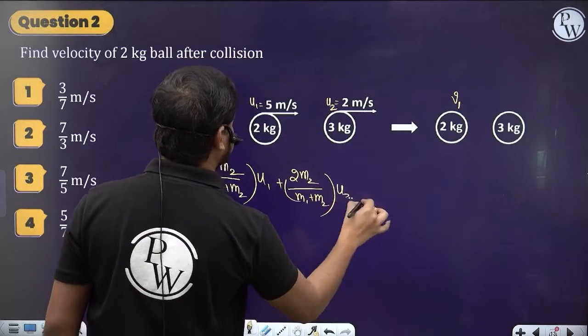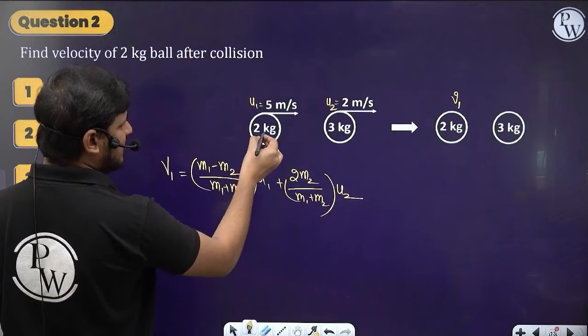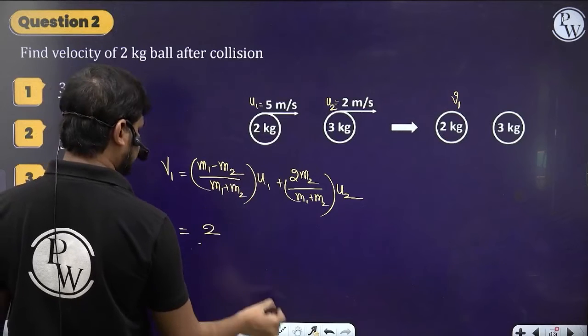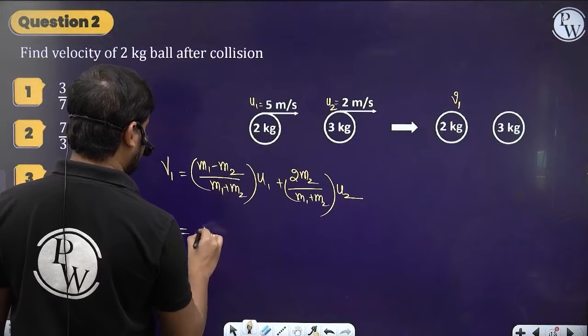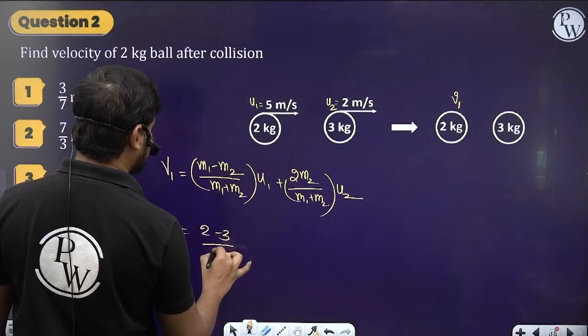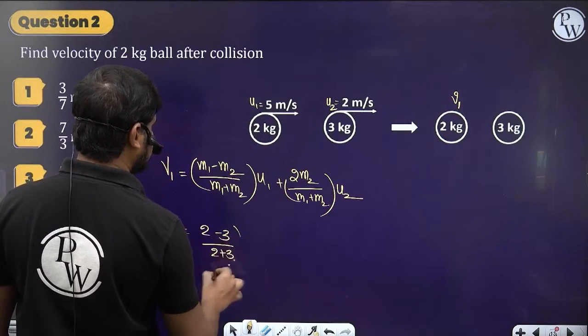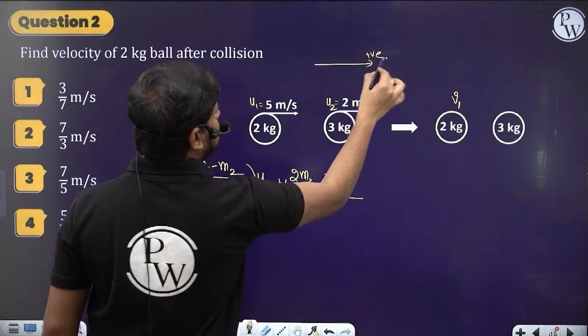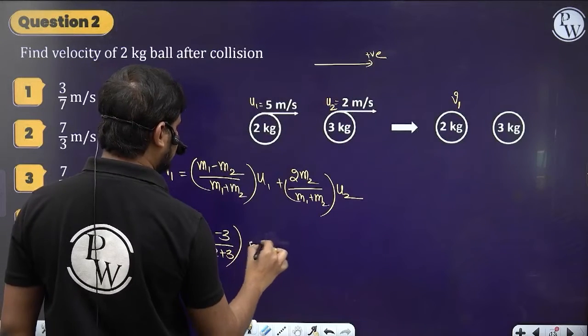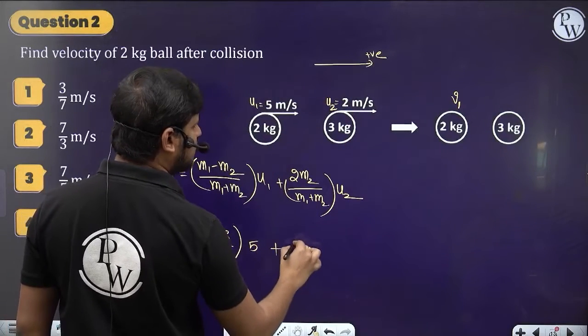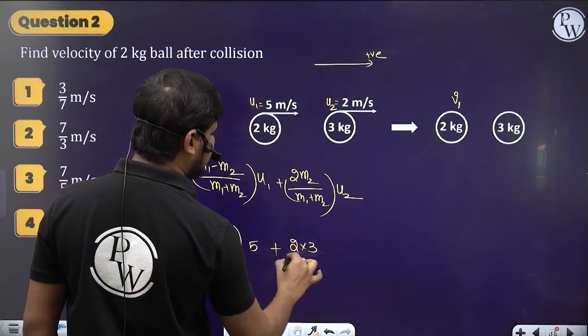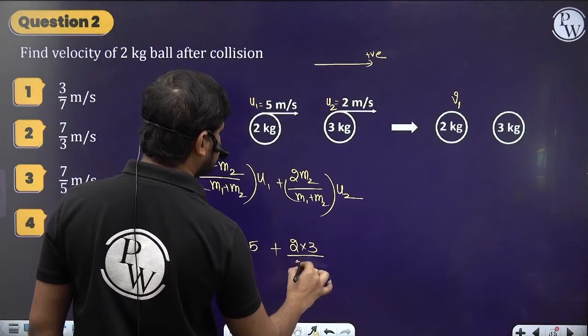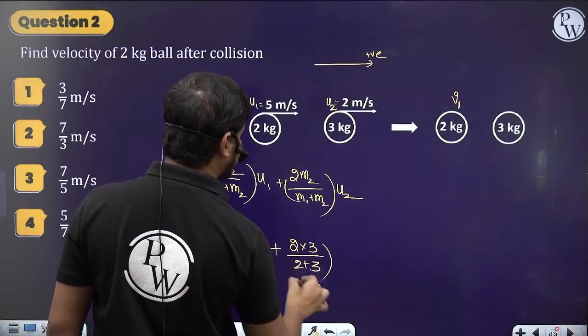So now substitute the values. m1 minus m2, so 2 minus 3, by 2 plus 3, into u1. Right side direction I am taking as positive, so this is plus 5, right? Plus 2 into m2, which is 3, by m1 plus m2, which is 2 plus 3, into u2.